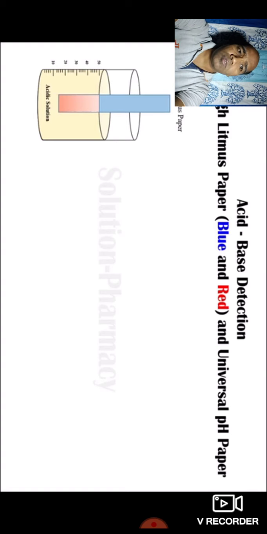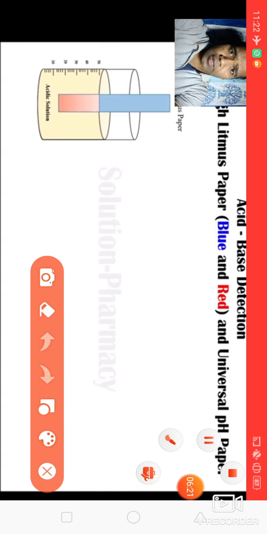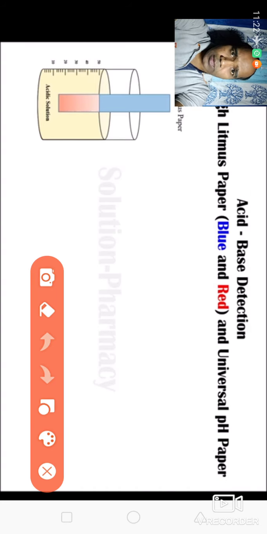You can see whatever part is dipped has changed into red in color. So how will you identify whether a solution is acidic or basic? If the solution is acidic, then the blue litmus paper will change into red in color.